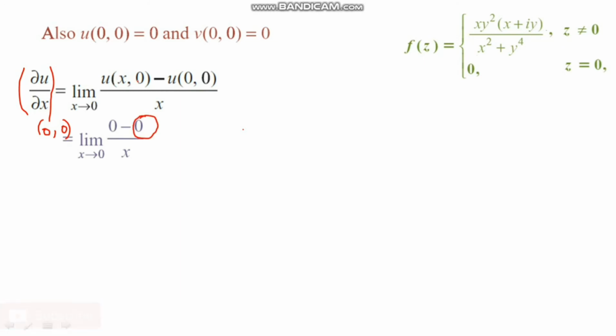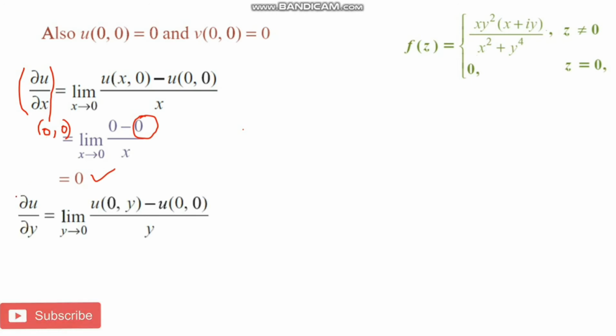For u(x,0), wherever we have the function, the real part, x y square into x by x square plus y power 4, that is only the real part of the function. When y is replaced with 0, it is 0. So 0 minus 0, 0 by x is only 0 here. This is the first order partial derivative of u with respect to x at the origin.